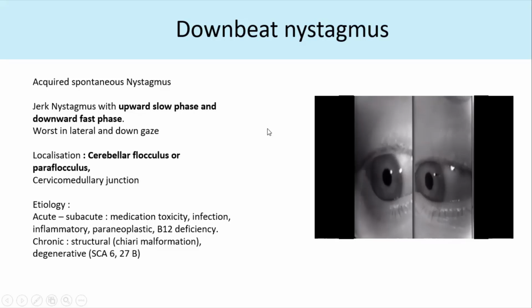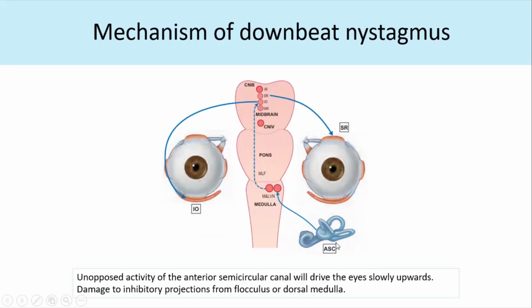The mechanism of downbeat nystagmus is because of the overactivity of the anterior semicircular canal, and this causes activation of the contralateral inferior oblique and superior rectus, and this causes the eyes to slowly move upwards, and then you have the corrective saccades downwards.